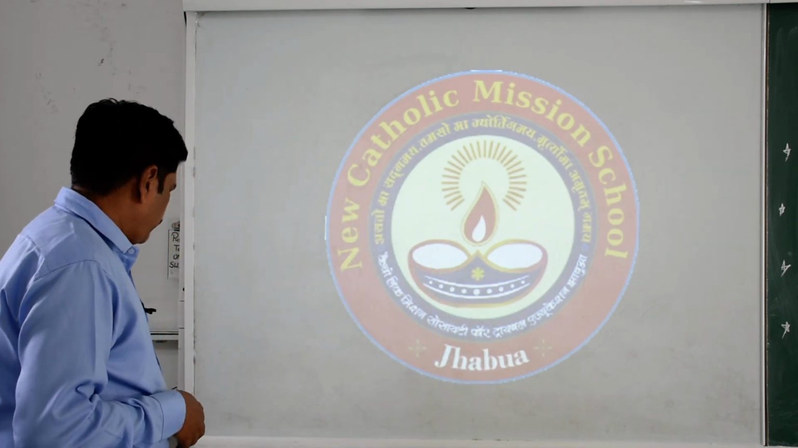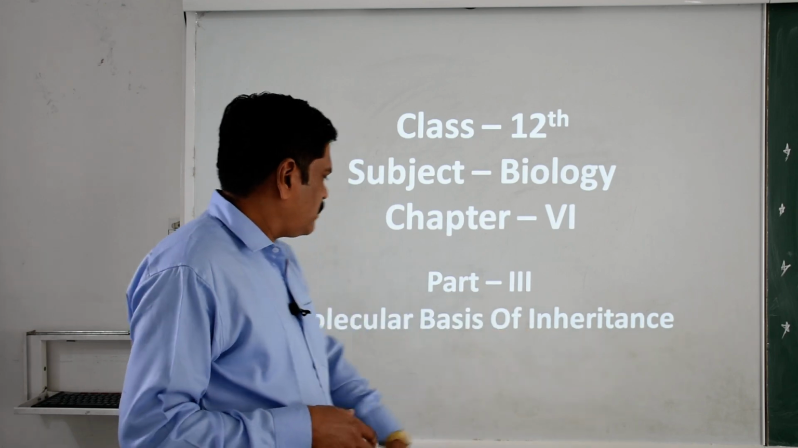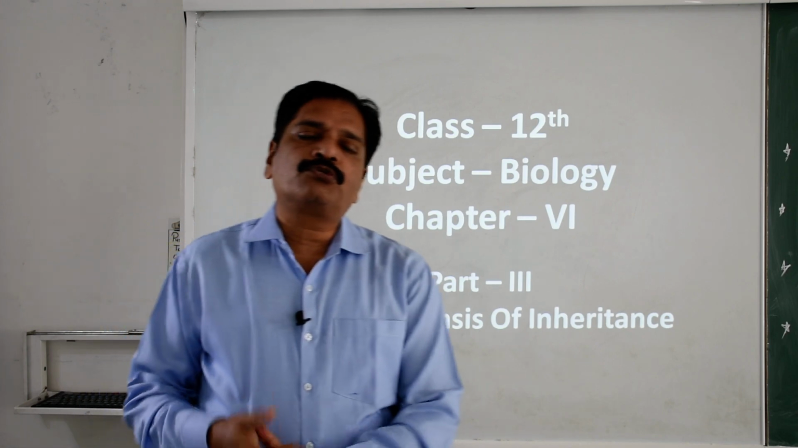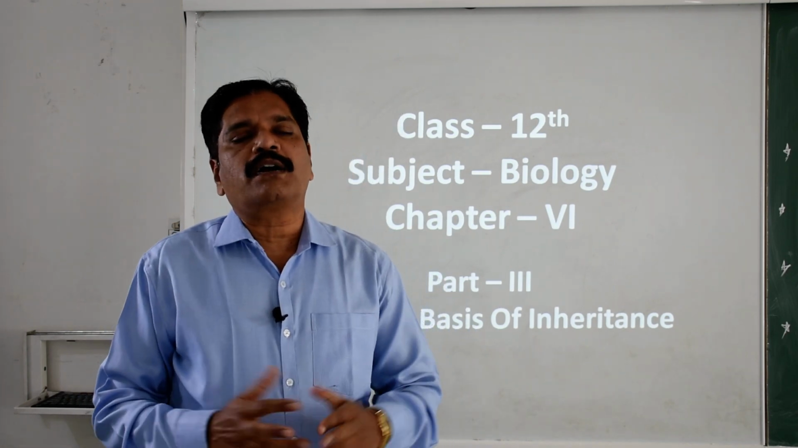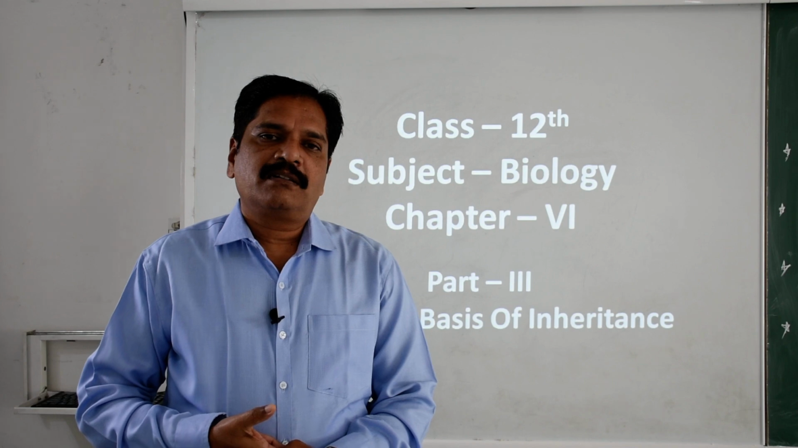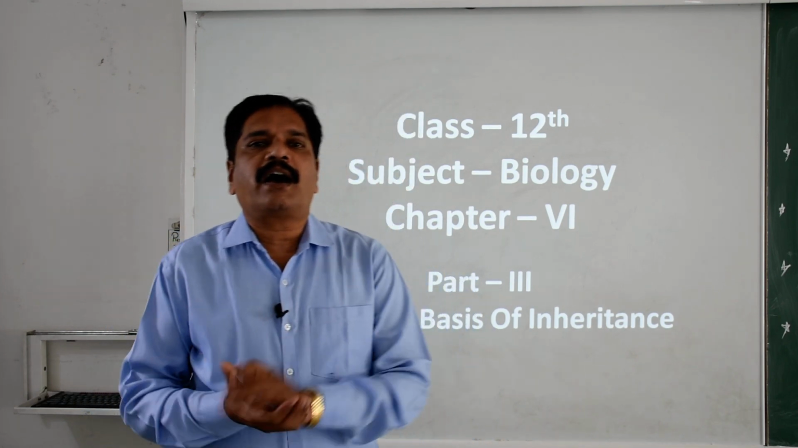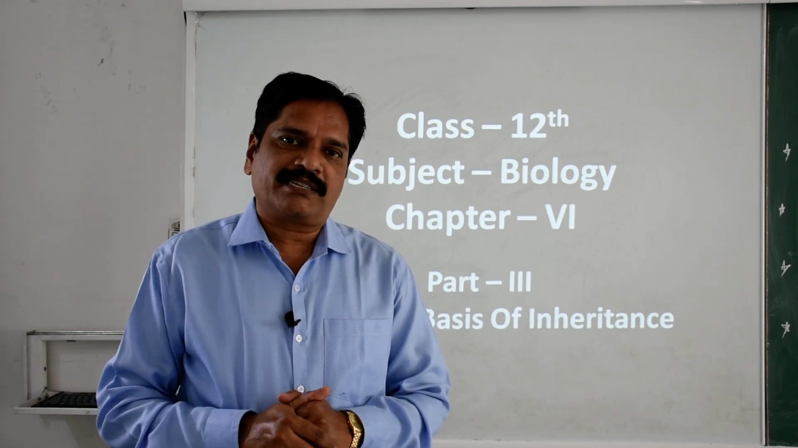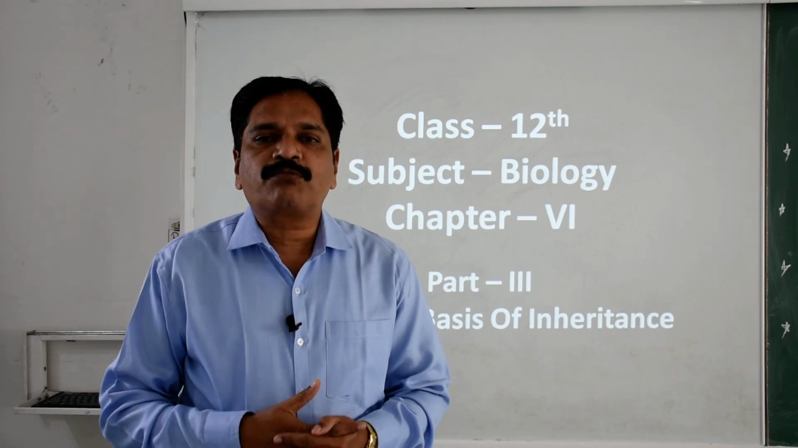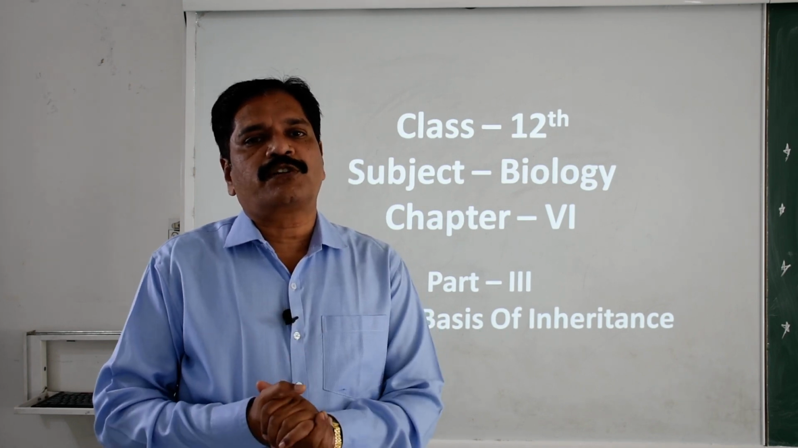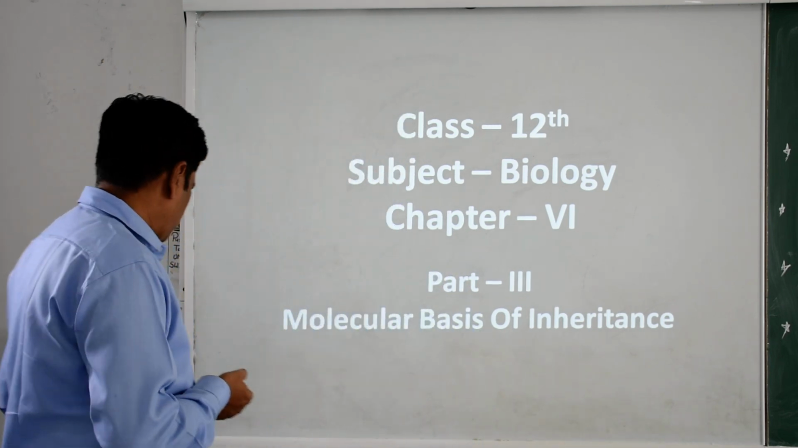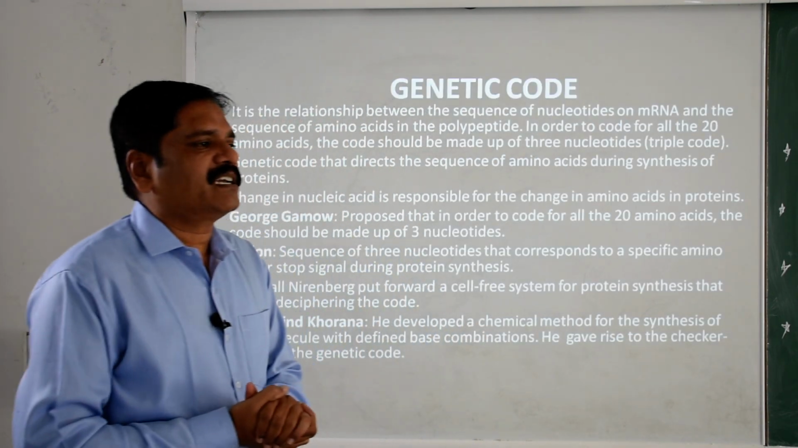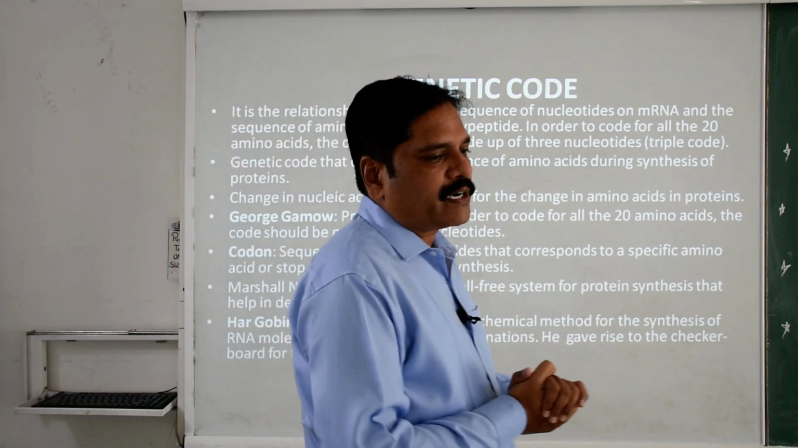As you know, we are continuing our 6th chapter, the molecular basis of inheritance. We already finished two sections, in which we talked about the genetic material, DNA and RNA. We also learned about the central dogma of protein biosynthesis, and we already finished transcription. Now we are going to discuss the genetic code, a very important phenomenon.